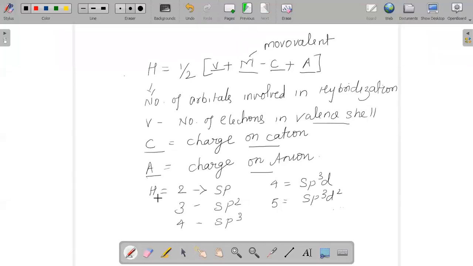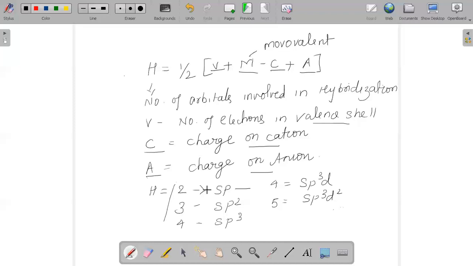If you get the value of H equal to 2, it is sp hybridization. If you get the value of 3, it is sp2, 4 is sp3, and so on. So do remember this portion, otherwise finding the value of H will make no sense, because based on this only you will be able to choose the type of hybridization.